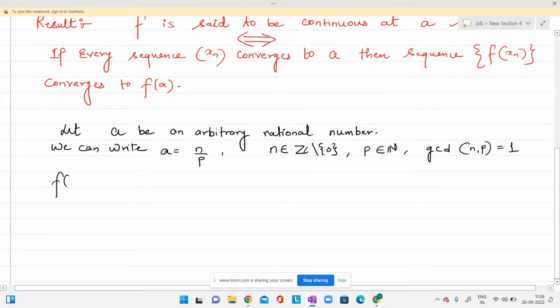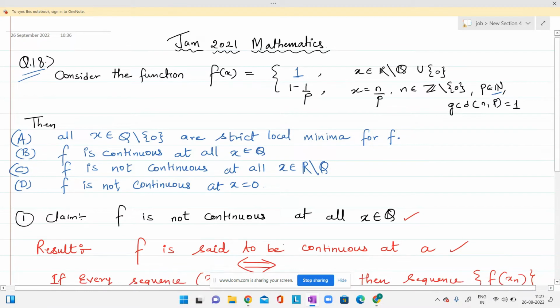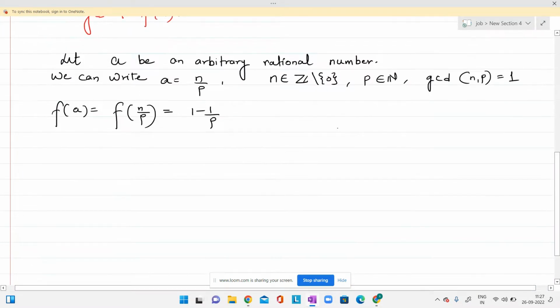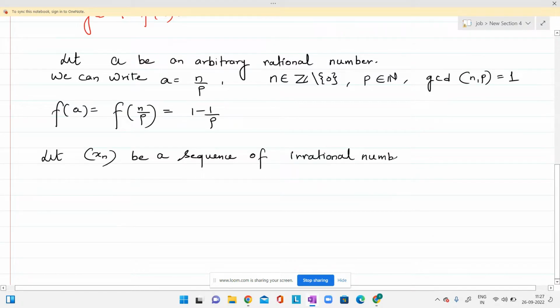So f at a, which is n by p, is 1 minus 1 by p, the way our function is defined. Now let xn be a sequence of irrational numbers